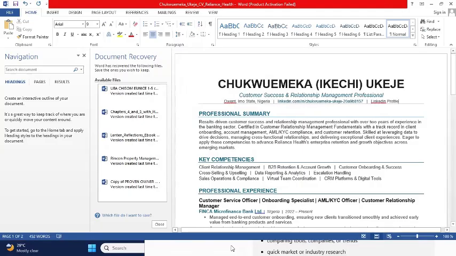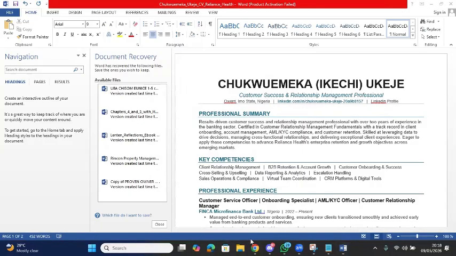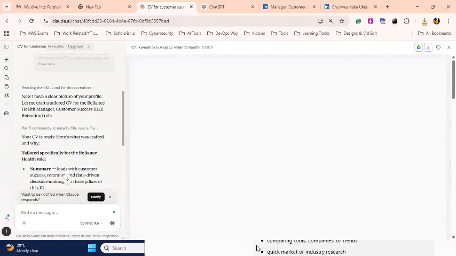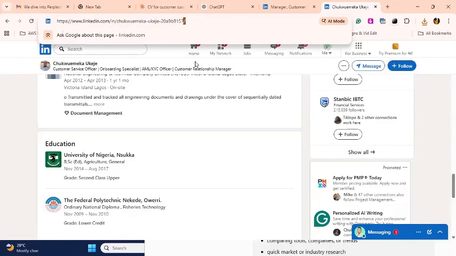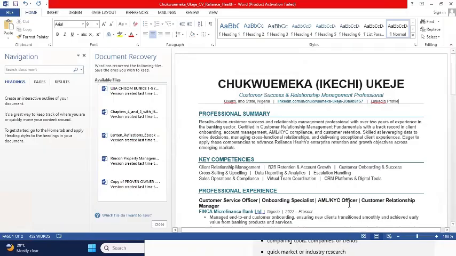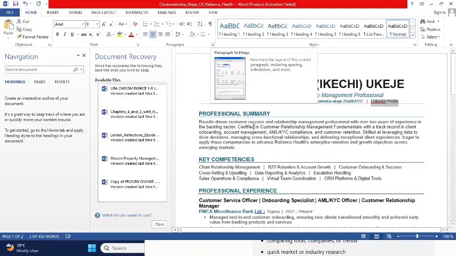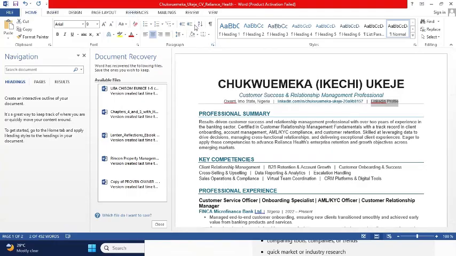So once you do that, you go back to your LinkedIn, go to this link. You copy the link, go back to the document and add the link, so that when you convert the CV to a PDF, whoever is reading the CV can click on your LinkedIn profile and go to that particular page.